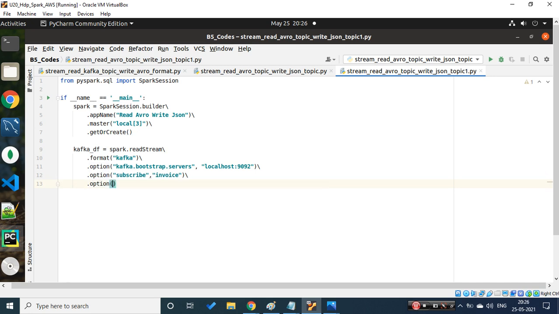Then again, option. So here I would be starting to read the data from the beginning.